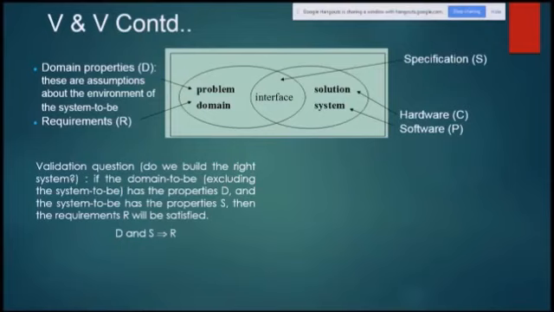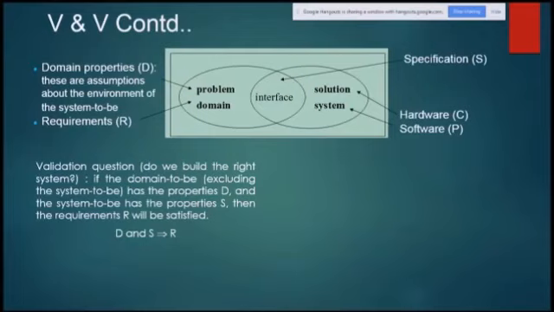Validation question: do we build the right system? If the domain to be, that is excluding the system to be, we are not talking about the system to be, has the properties D and the system to be has the properties S, then the requirement R will be satisfied.